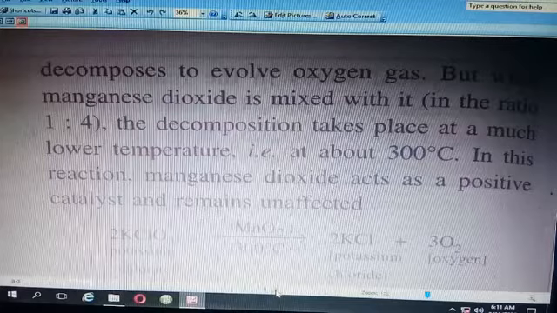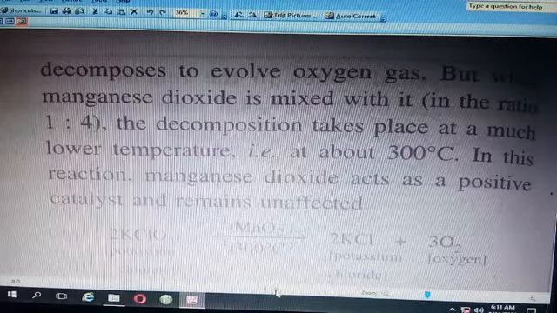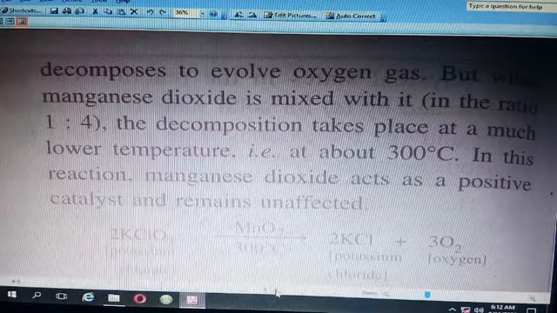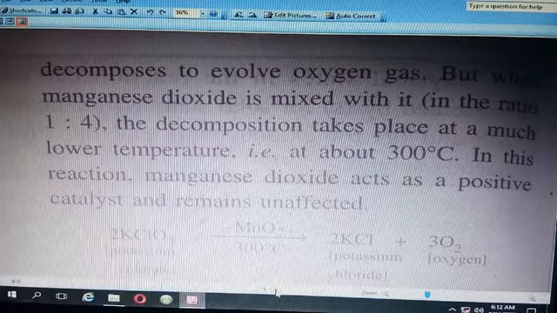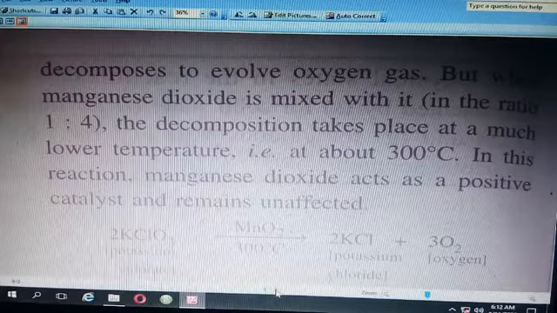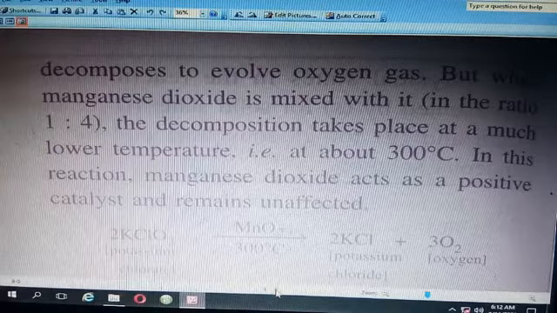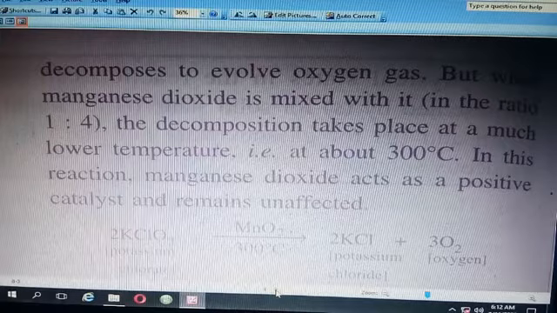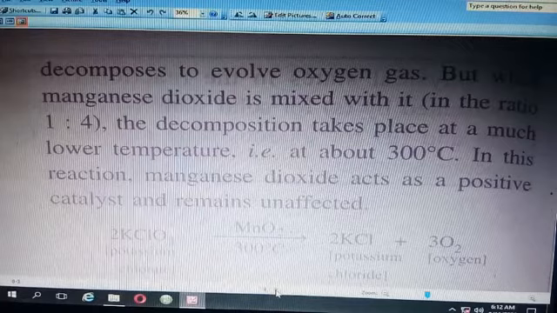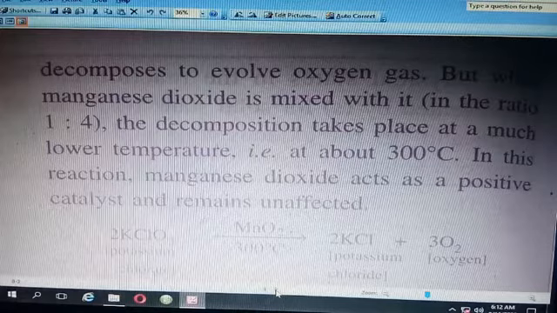You can see the gas coming out here. The effervescence will not be there, because effervescence will be there if the gas is evolving in a liquid. But since potassium chlorate is a solid, you may not be able to see the oxygen gas. But if you really want to collect it, it can be collected using a cylinder. Otherwise some test for oxygen can be done.